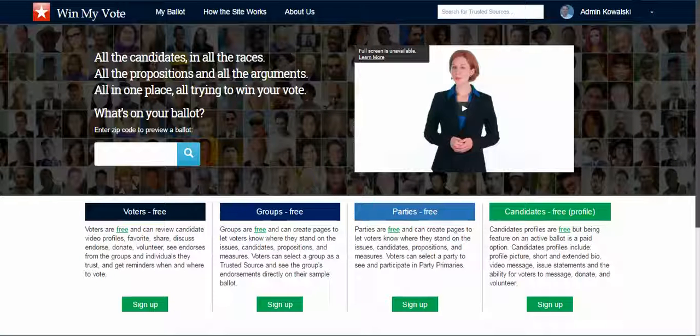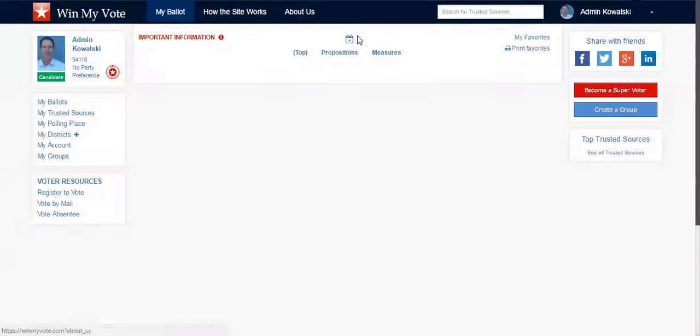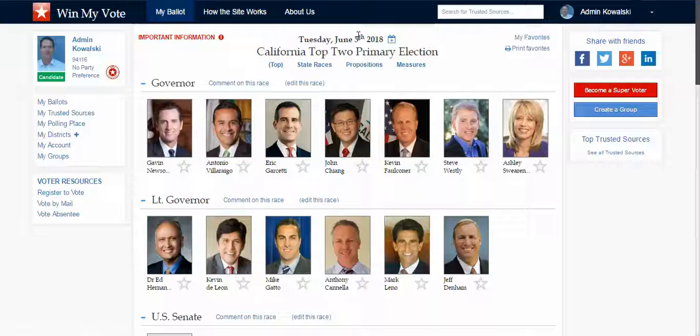So, I wanted to give you a quick little demo of how the site works. Win My Vote is a voter engagement site, or maybe better described as a voter, candidate, groups and organizations network. And it all sort of works through the voter's ballot. So, as a voter, I can sign up for free with just an email address or a social media account. I enter my zip code, and that zip code will put me in specific districts. And with that, we can create a ballot for the upcoming election.